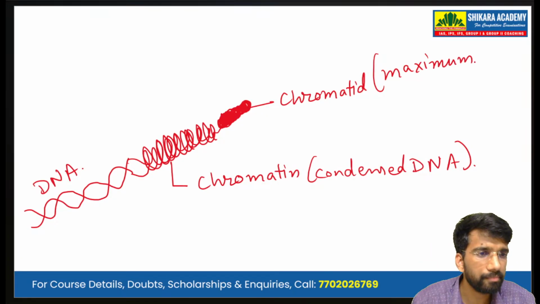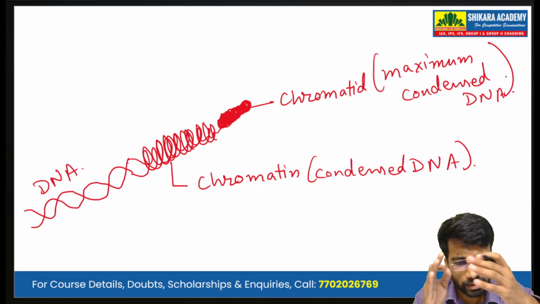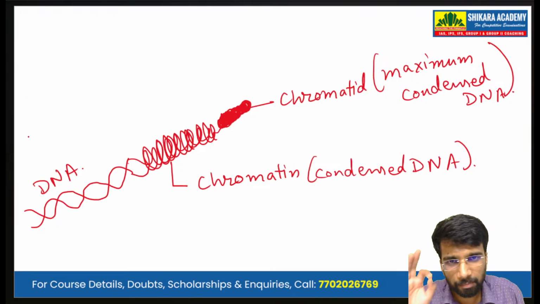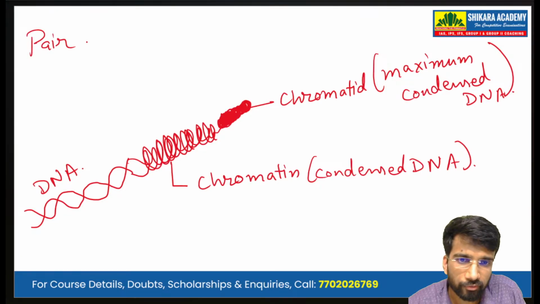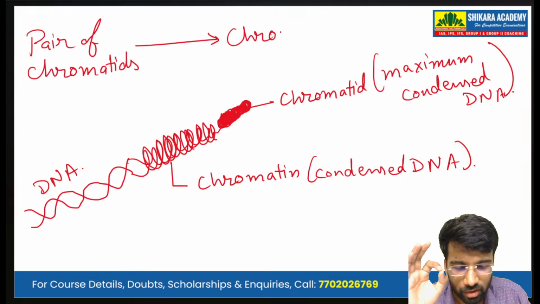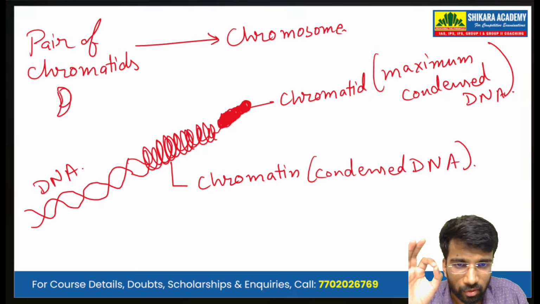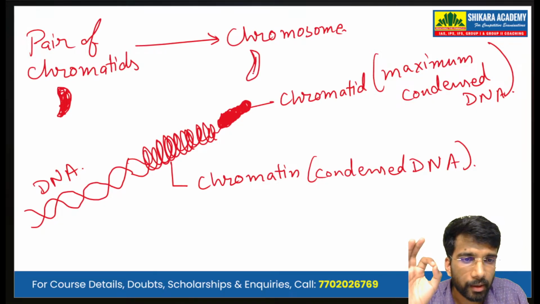Now, when these chromatids are present in pairs, the pair of chromatids is known as the chromosome. So if this is a chromatid, the chromosome will be like a pair of these chromatids, and this will be the chromosome.